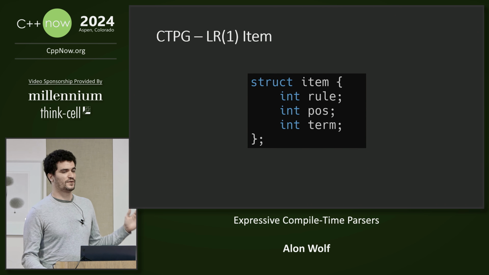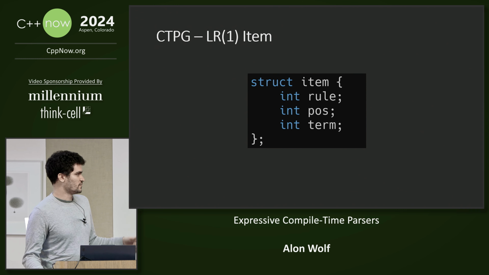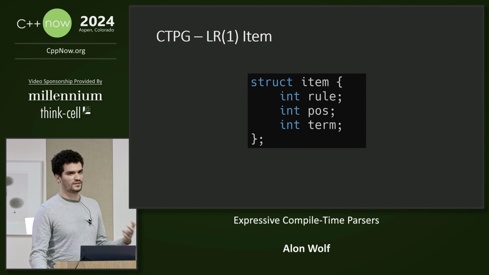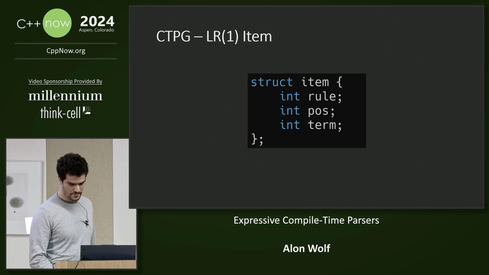First, let's look at what a single item in the LR1 item set looks like. So here we have the index of the rule that it belongs to, the current parsing position inside the rule, and the terminal of the next lookahead that can follow it. This is the one in the LR1 algorithm. It has one lookahead.